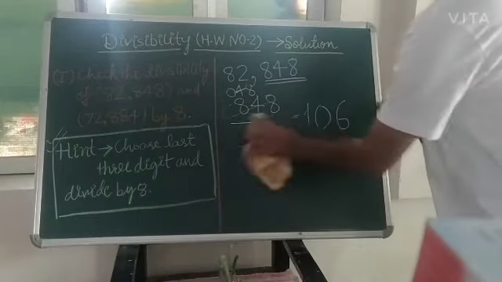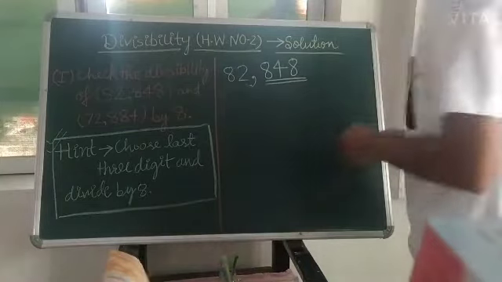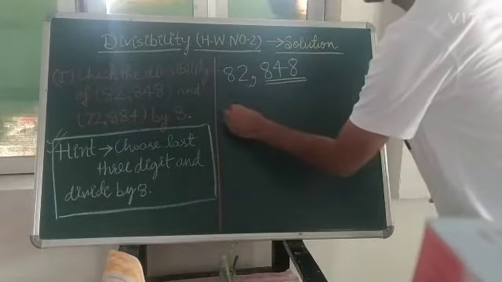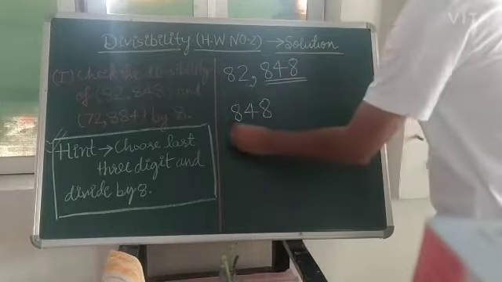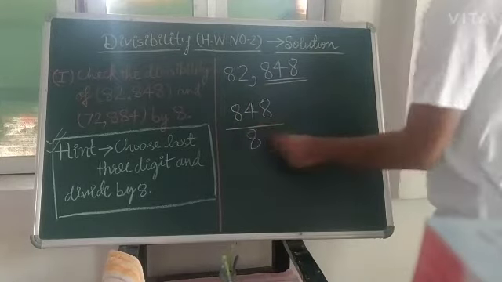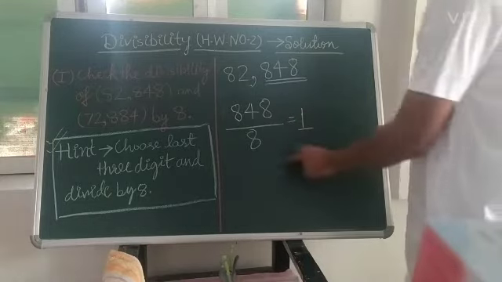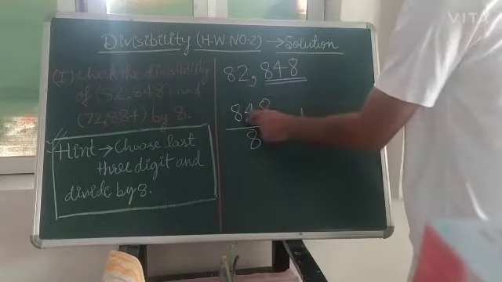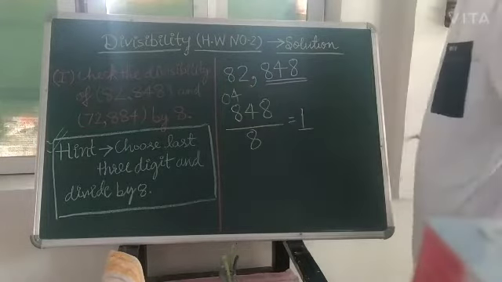Once again I am discussing this 848: when you divide that by 8, 8 1s are 8, the remainder will come 0, choose the next number 4.